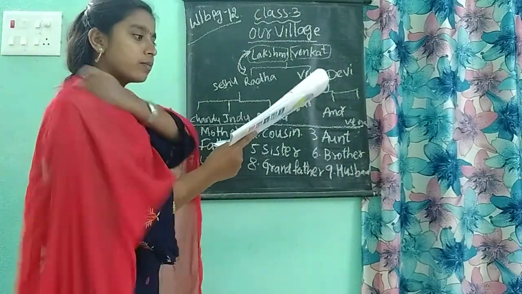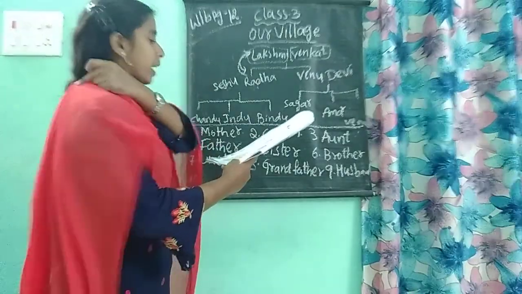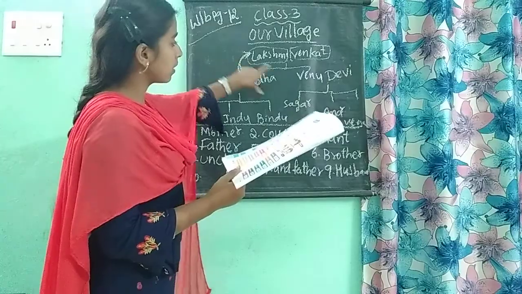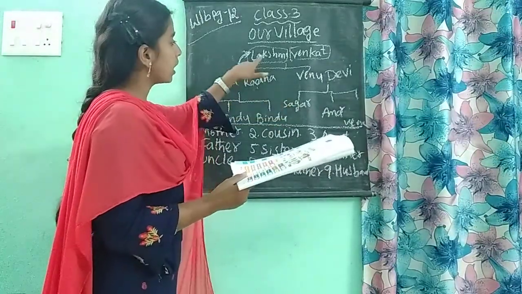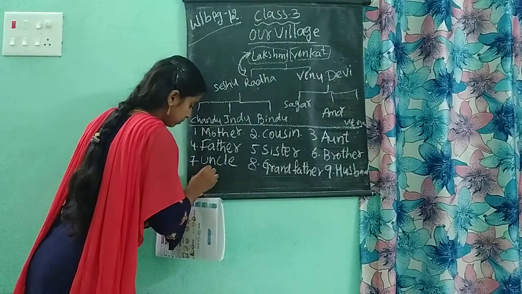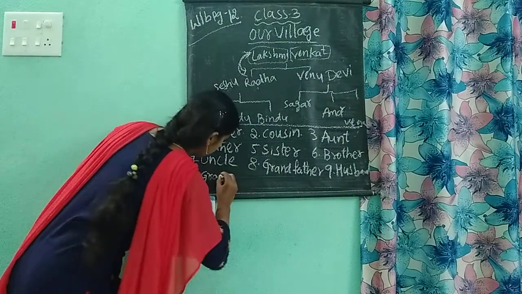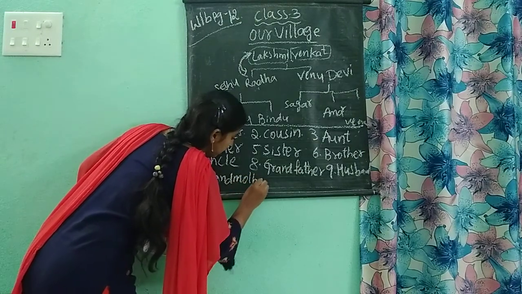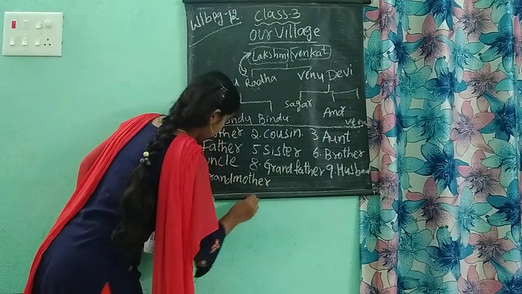Lakshmi to Sagar. Who is Lakshmi here? Lakshmi is a grandmother. Yes or no? And where is Sagar here? For this Sagar, this Lakshmi is a grandmother. G-R-A-N-D, grand. M-O-T-H-E-R, mother, grandmother. Okay, children. Next, 11th one.